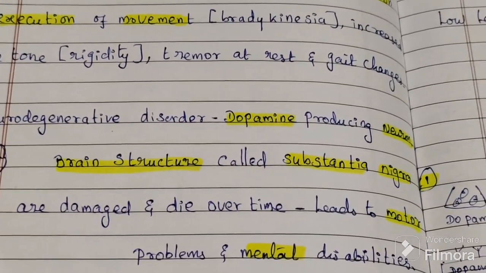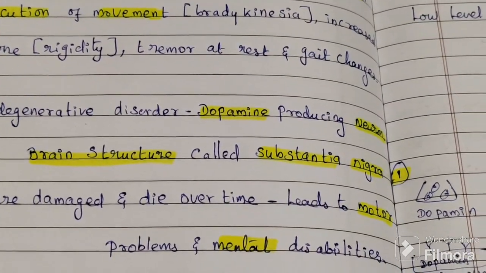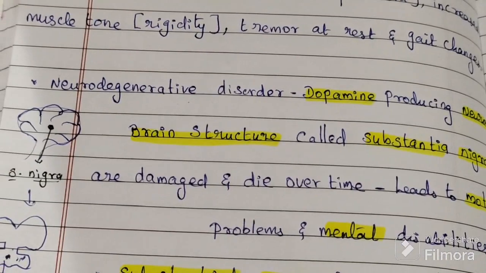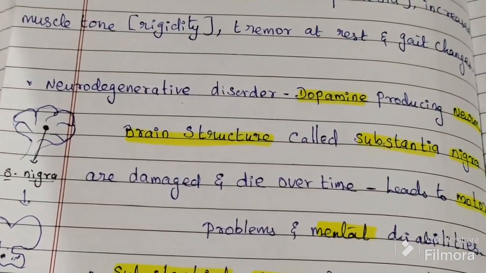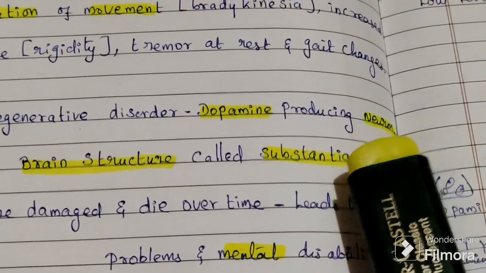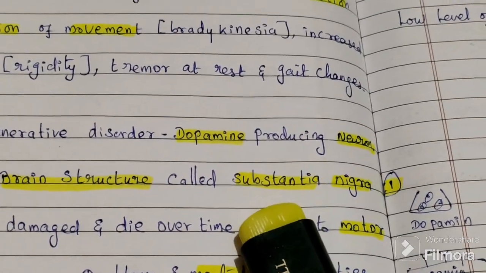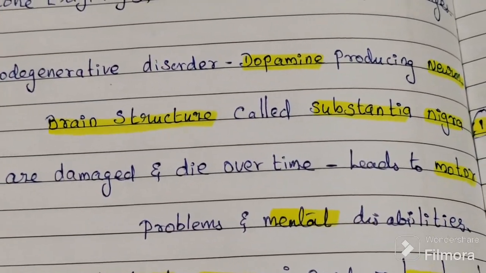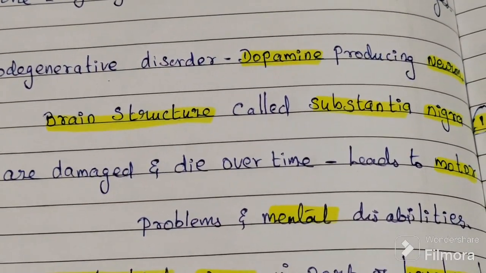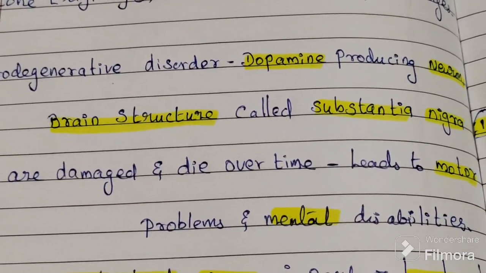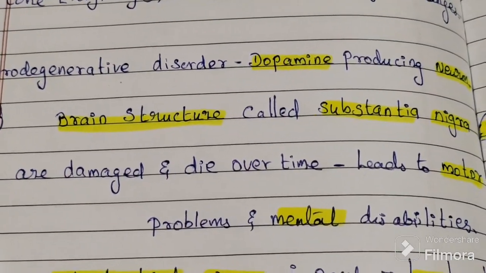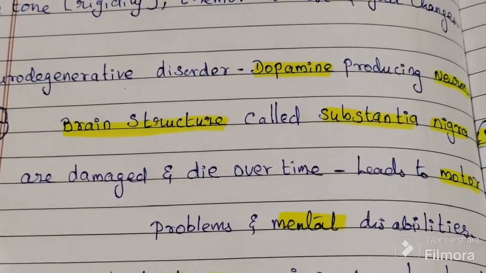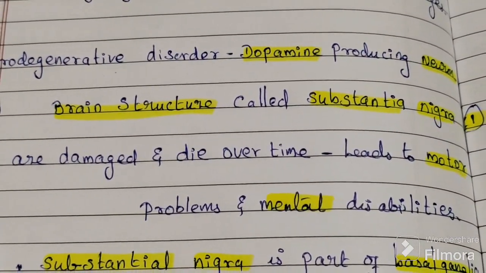The dopamine producing neurons in the brain structure called substantia nigra are damaged and die over time, leading to a number of motor problems and mental disabilities.